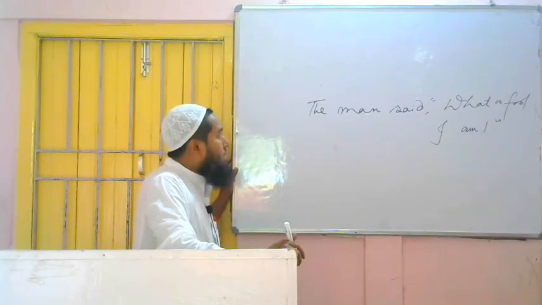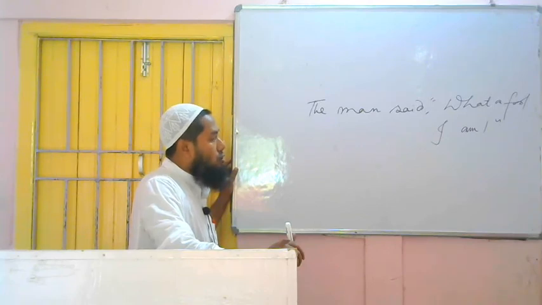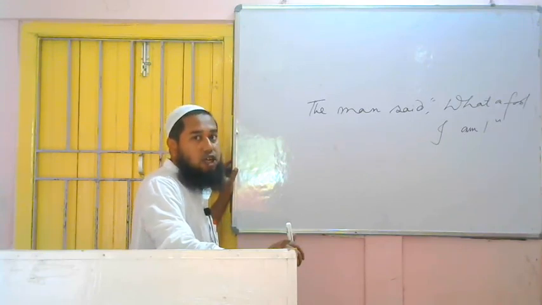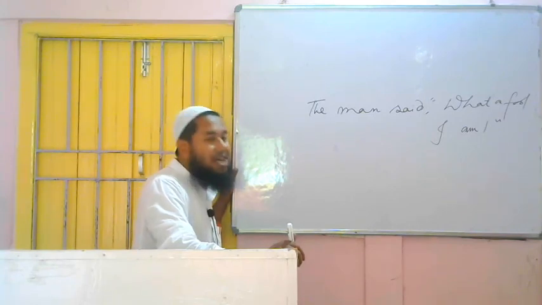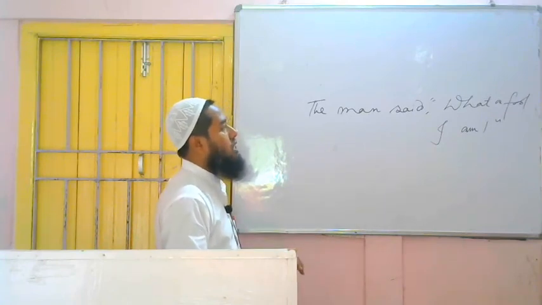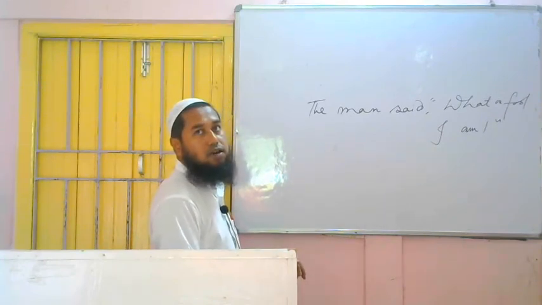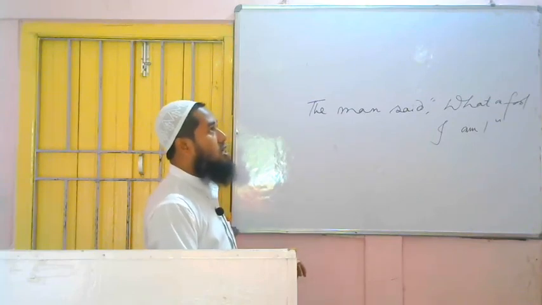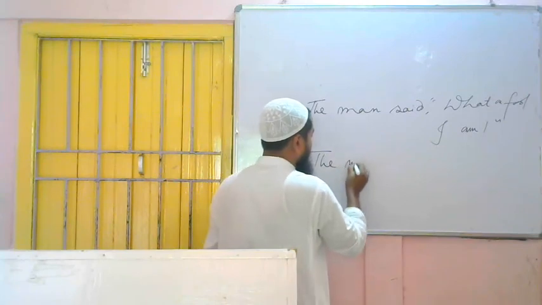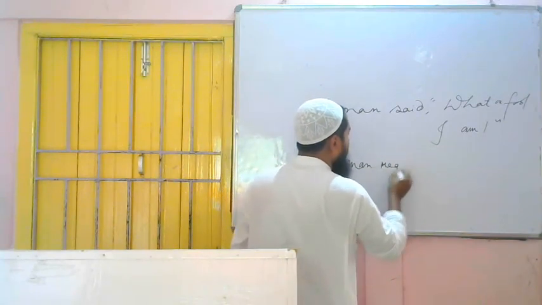So what will be there? We can write the man exclaimed in wonder, the man exclaimed in sorrow, we can write, or cried out in sorrow, we can write. But we can write one more thing here, because he is feeling sad, he is feeling regretted. So we can write the man regretted. So he came back from the market or somewhere else, coming home, he understood that he was made a fool by someone, so he is regretting. So we can write the man regretted